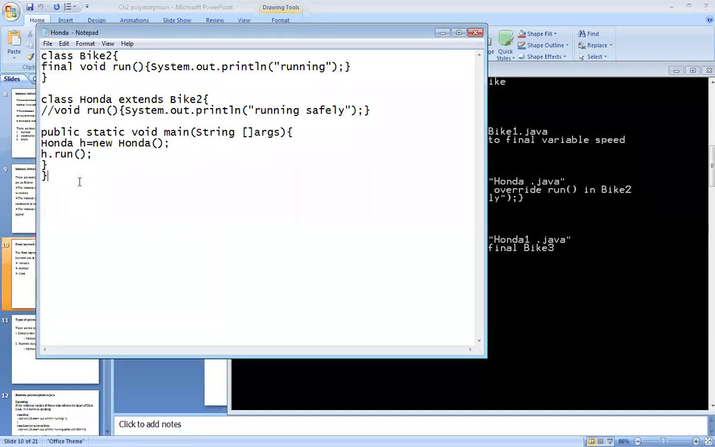If a final method is inherited, it cannot be overridden. This is the concept.